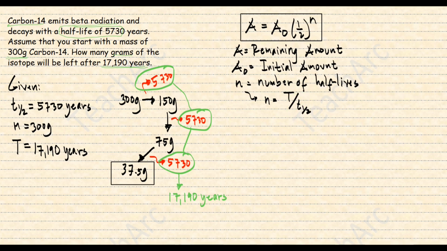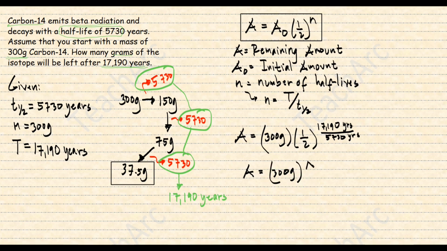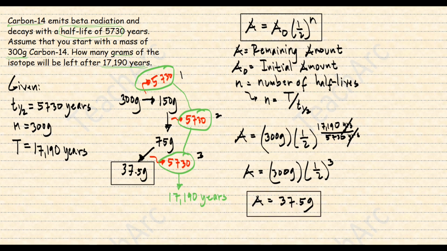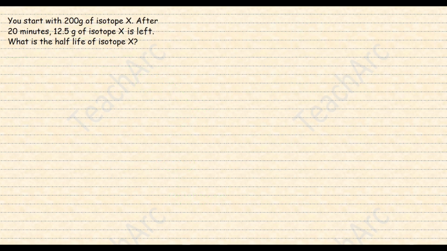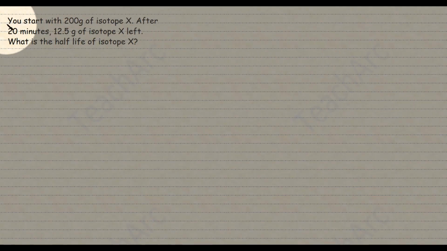So in our example, A is equal to 300 grams times 1/2 raised to the period, which is 17,190 years, divided by the half-life, which is 5,730 years. Simplifying that, we see that n is equal to 3, which is the number of half-lives in this example. So finally, we can get the remaining amount of carbon-14 after 17,190 years, which is 37.5 grams, exactly the same as our first method.